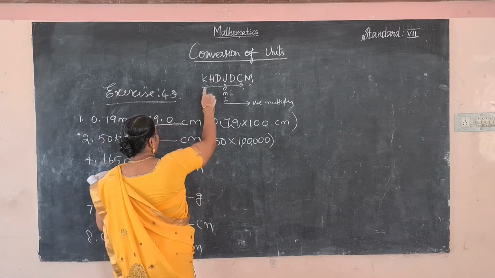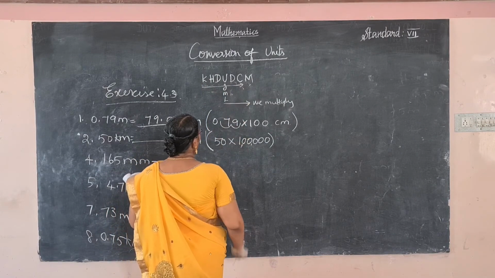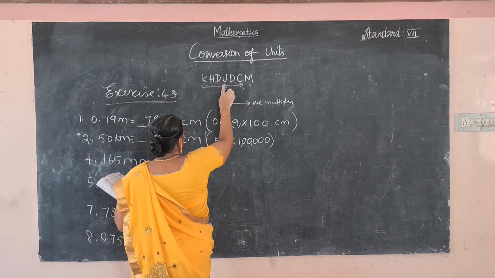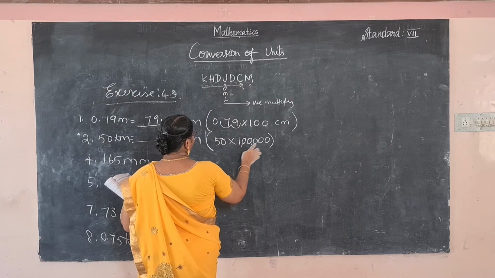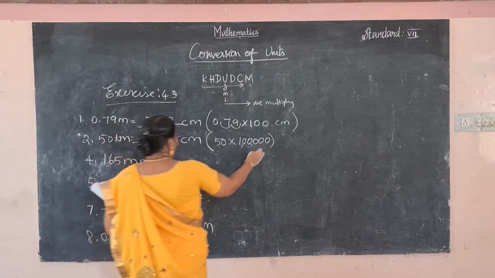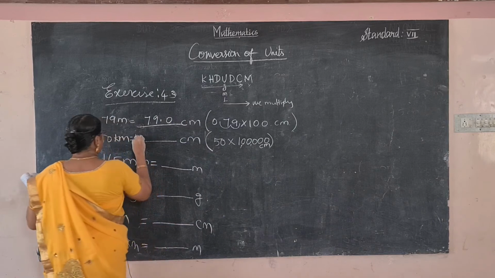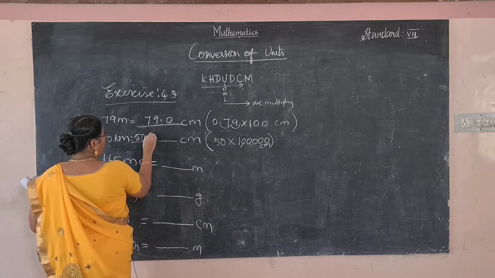Because kilometer to centimeter, 1, 2, 3, 4, 5. So multiplied by 1 lakh into 50. Centimeter. So what do we get? 50 lakhs.